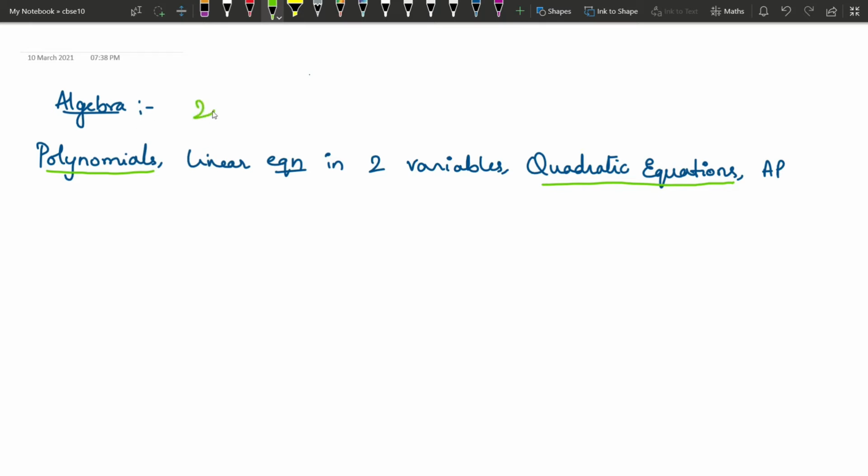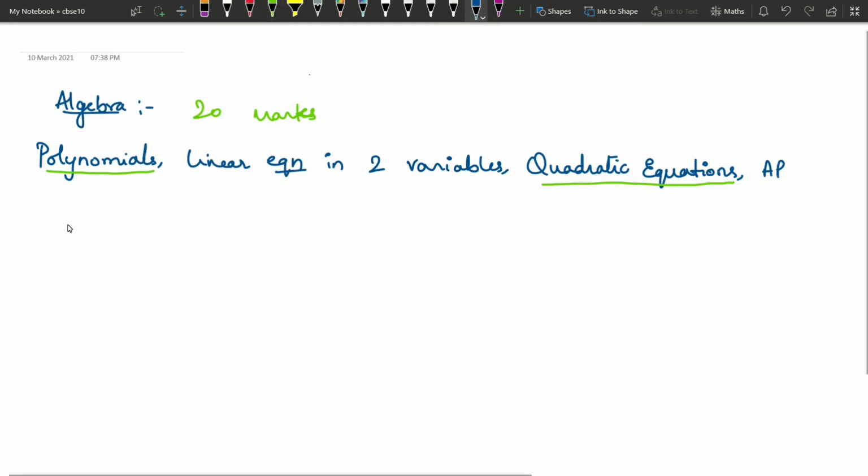So basically algebra carries 20 marks, and we will be covering these two, polynomials and quadratic equations, in this class. In the next class we will see how to solve linear equations in two variables and arithmetic progressions, and we will also cover a lot of questions with solutions. So now let's get started.